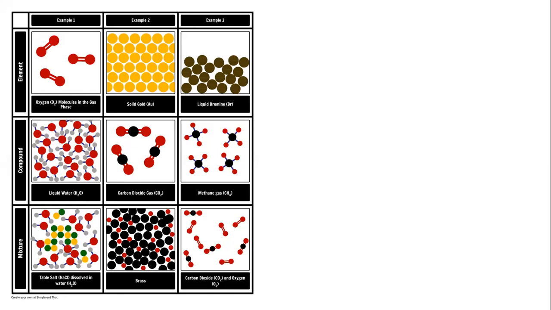And the red gray molecules that you see are molecules of water. They are randomly mixed. If you look at the right hand side, it's a mixture of 2 gases, carbon dioxide and oxygen. Oxygen, all red. Carbon dioxide, black and red. Randomly mixed.